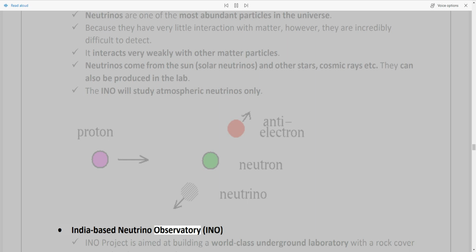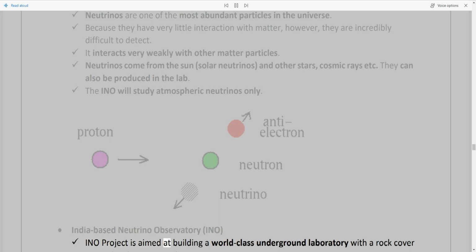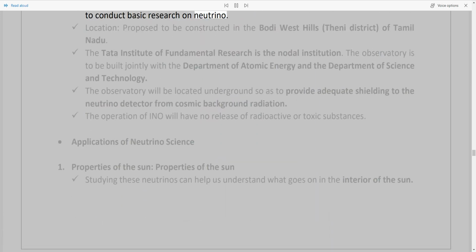India-based Neutrino Observatory, INO project is aimed at building a world-class underground laboratory with a rock cover to conduct basic research on neutrino. Location: proposed to be constructed in the Bodi West Hills, Theni district, of Tamil Nadu. The Tata Institute of Fundamental Research is the nodal institution. The observatory is to be built jointly with the Department of Atomic Energy and the Department of Science and Technology.